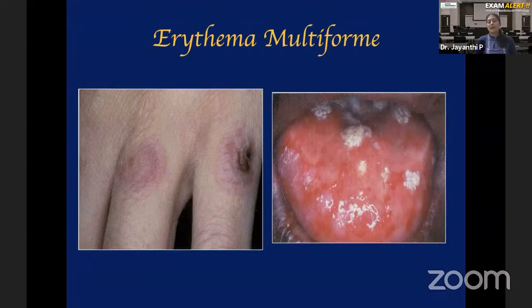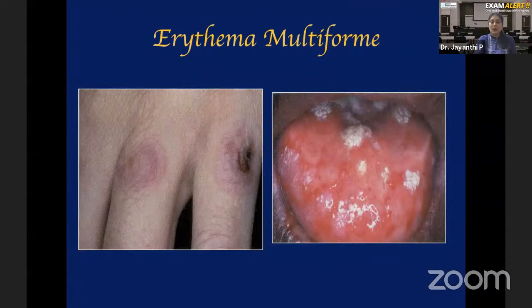That is erythema multiforme. As the name suggests, multiforme means multiple forms, which means clinically, the patient will have multiple different lesions. It can be a vesicle, a bulla, a papule, a nodule, or it can be a very characteristic lesion, the bullseye lesion. What is a bullseye lesion? You all would have made an omelette, right? Bullseye. If you make that omelette, the periphery will be white in color. The central area will be dark yellow. Then surrounding that, you will have a light yellow color, which means concentric layers of different colors. That's called a bullseye lesion.